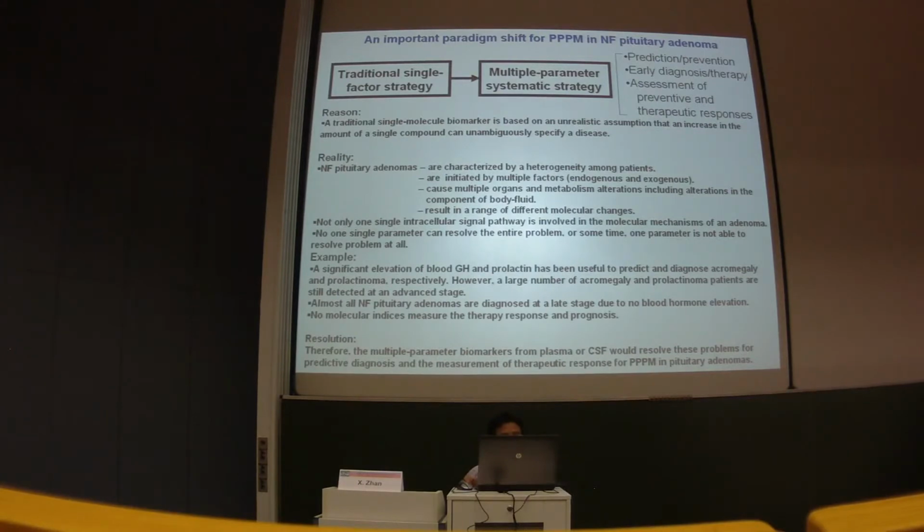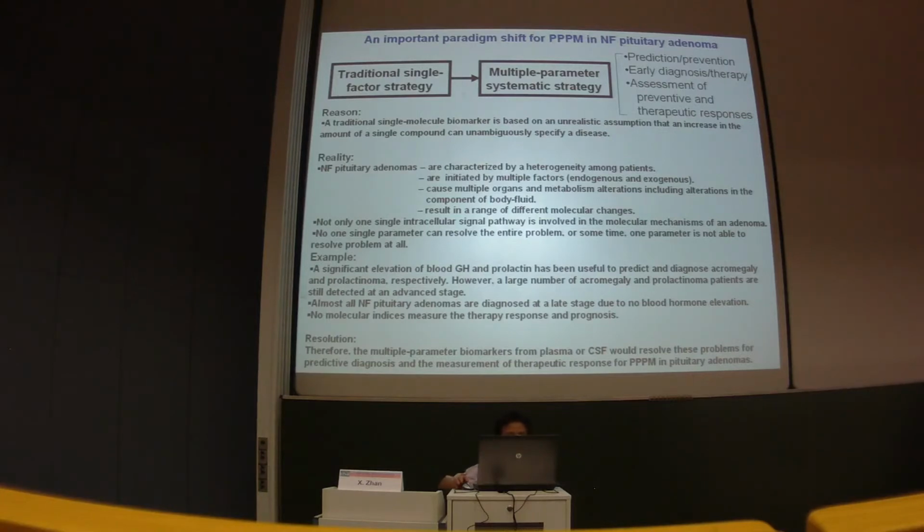Also, no single one parameter can resolve the entire problem. For some time, one parameter is not able to resolve the problem at all. For example, increase the blood IGF, growth hormone, and the prolactin has been useful to predict and diagnose acromegaly and the prolactinoma. However, a large number of patients are still detected at the advanced stage.